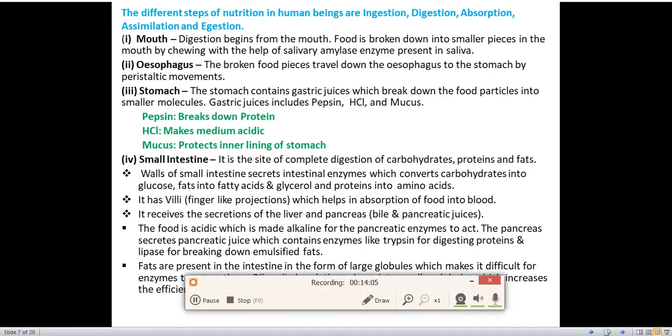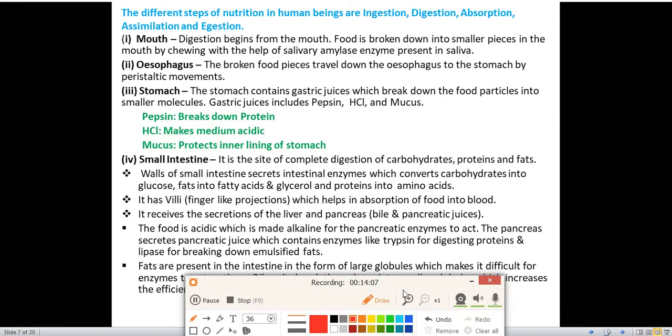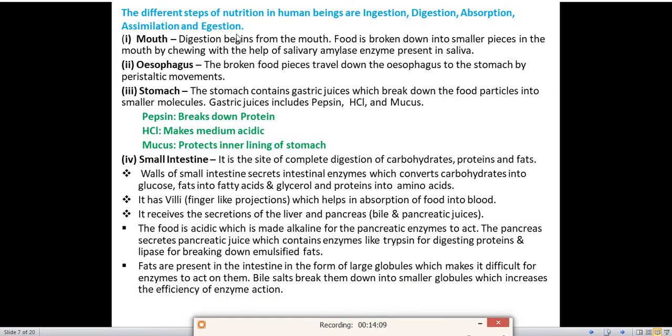Okay, now we'll read about the human digestive system in detail. What are the different steps of nutrition in human beings? First step is ingestion. Ingestion means taking in of food. Next one is digestion, which means food is broken down into small pieces. Next is absorption. In absorption, the food materials are absorbed by the body. Next is assimilation, and the last one is egestion. Egestion means waste material is thrown out of the body.